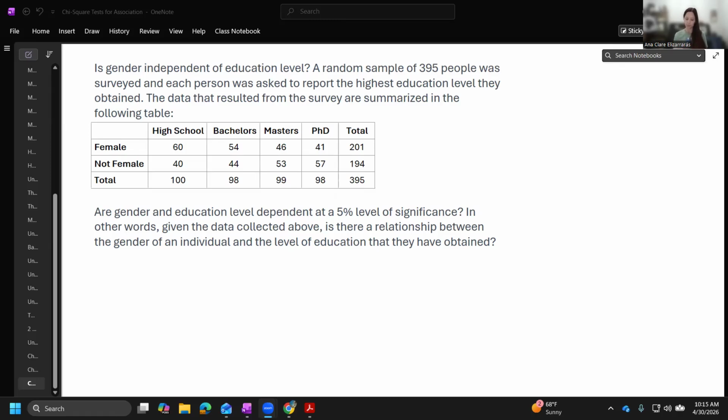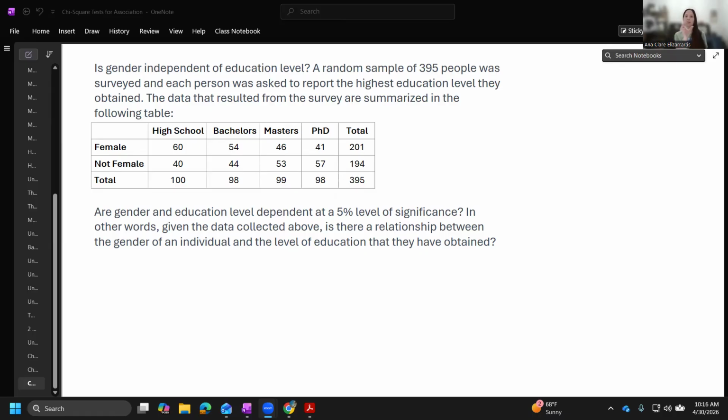Let's continue reading though. A random sample of 395 people was surveyed and each person was asked to report the highest education level they obtained. The data resulted in the survey summarized in the table. We have female, not female, high school, bachelor's, master's, and PhD level of education. So are gender and education level dependent at a 5% level of significance? In other words, is there a relationship between the gender of an individual and the level of education they've obtained?